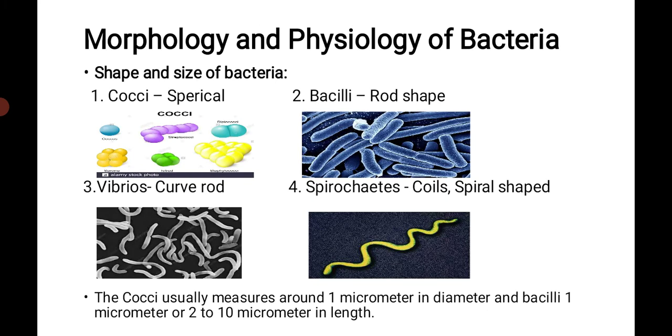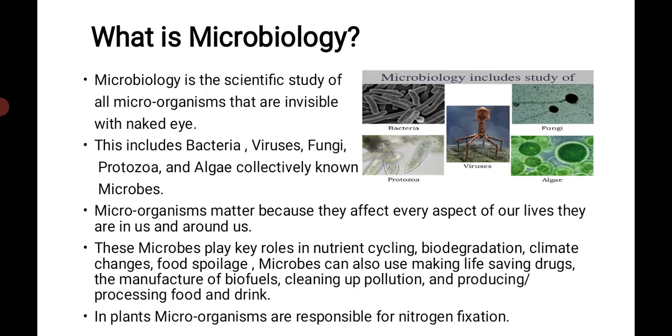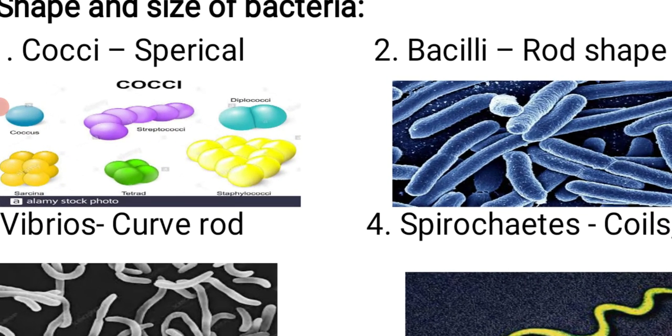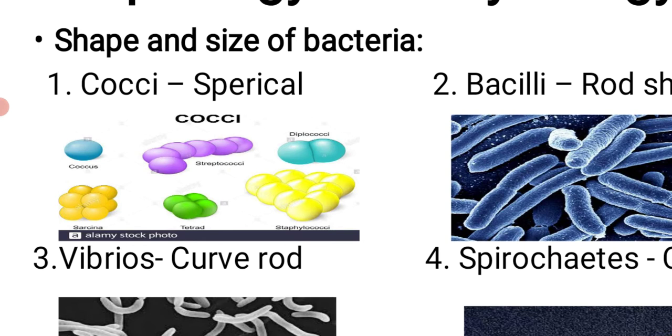Now we will see the morphology and physiology of bacteria. Morphology means shape and size of bacteria, and physiology means the structure of bacteria. So first, that is cocci. Cocci means spherical, means round-shaped bacteria are known as cocci. If a single round is present, then we call it a coccus. That is the first blue color, which is a single round, known as coccus.